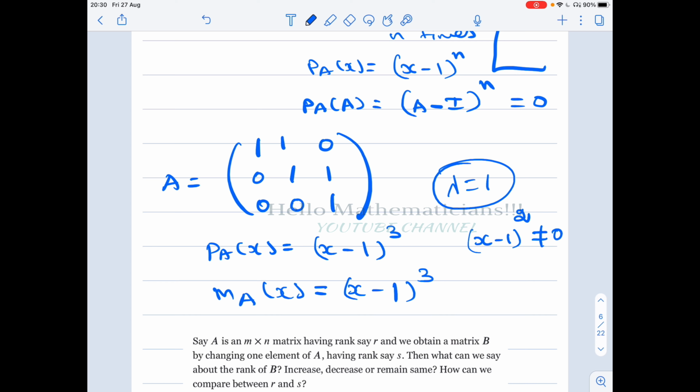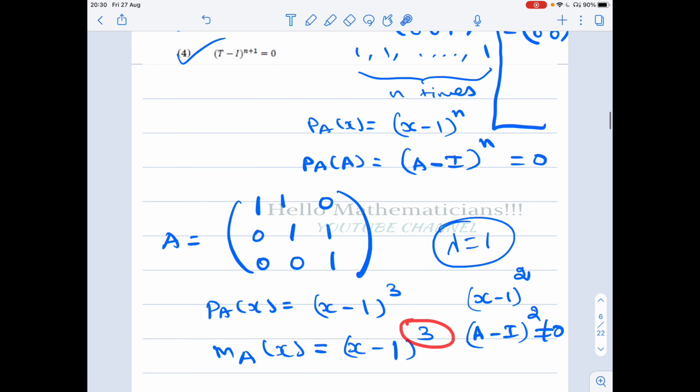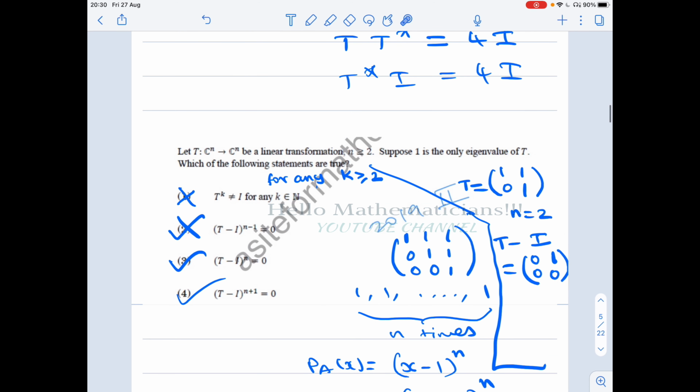If in (x minus 1)^2 you substitute our matrix A, then (A minus I)^2 will not be equal to 0, because the minimal polynomial has degree 3, meaning the least degree polynomial satisfied by A is of degree 3, so it cannot satisfy a degree 2 polynomial. Therefore, for this 3 by 3 matrix, we have n minus 1 equal to 2, but (T minus I)^2 is not equal to 0. Therefore, the second option is also wrong.